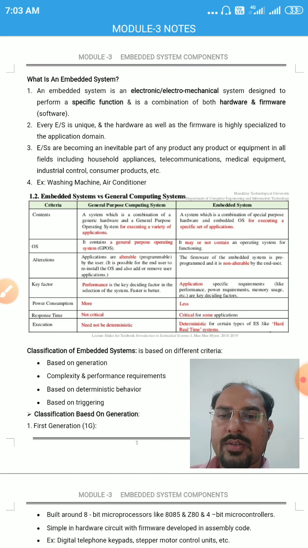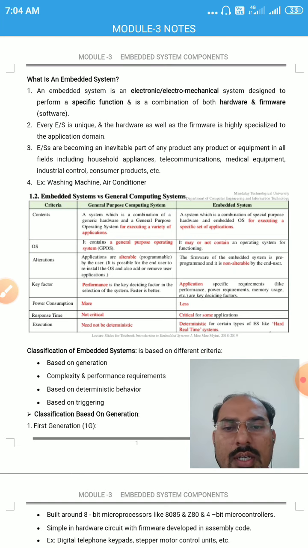Next topic is classification of embedded system. Embedded systems are classified based upon different criteria, and the criteria are based upon the generation, based upon the complexity and the performance requirements, based upon the deterministic behavior, and based upon the triggering. Let us discuss these in detail one by one.